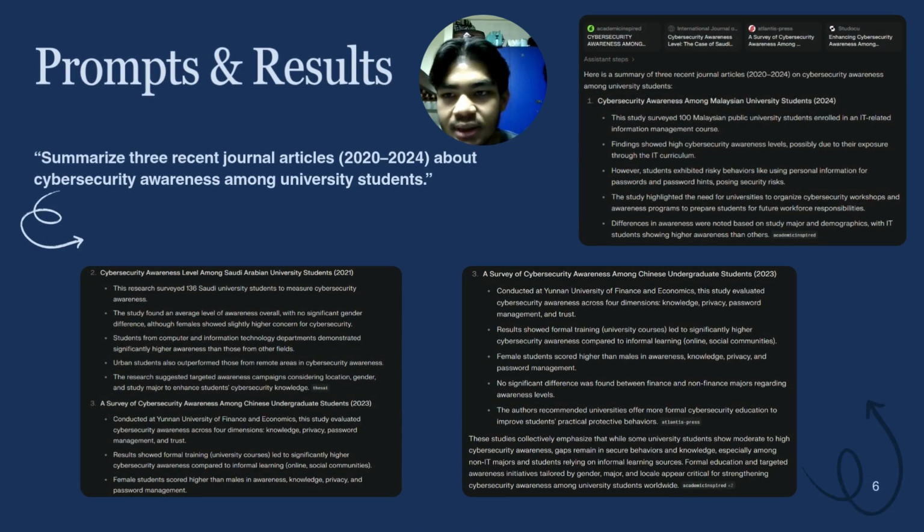There are several prompts and results that we will use in the Sulam activity. This is the first prompt. The goal of this part was to understand how Perplexity AI can assist students in conducting literature reviews, especially in summarizing and comparing academic research efficiently.